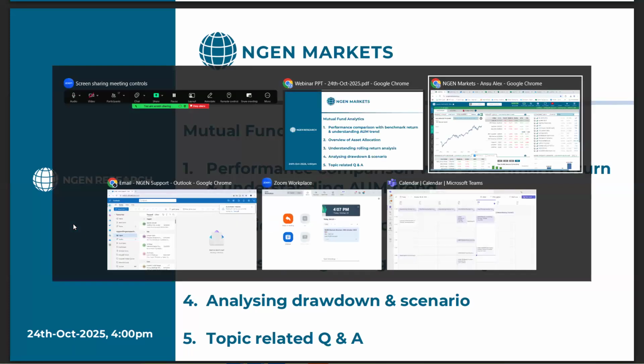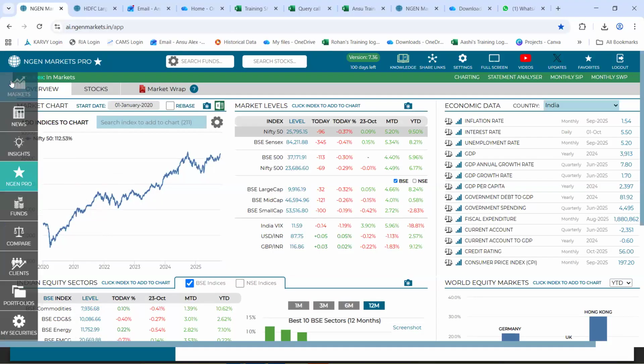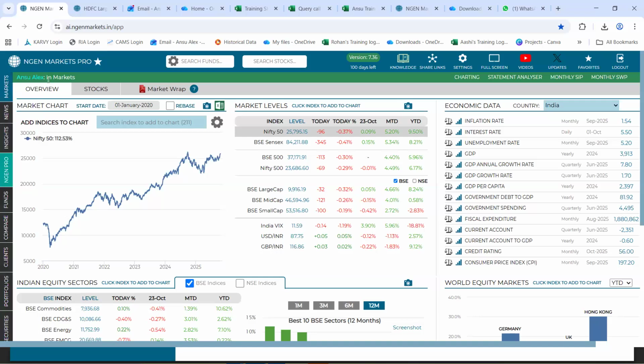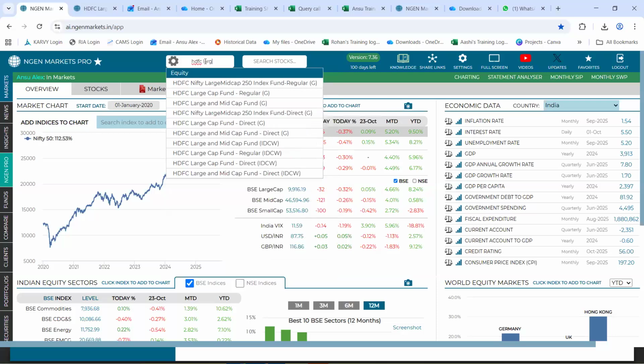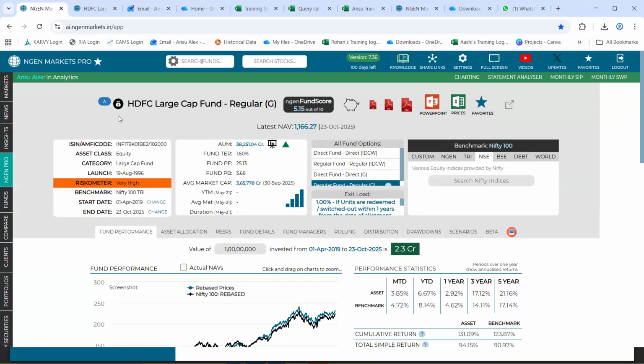So, let us begin. So, this is our landing page on Engine Markets, which is the Markets tab. Now, since our topic for the day is single fund analysis, I would be doing that by searching for that fund in this fund search box by simply typing in the name of the fund. So, let's say I just type in HDFC large cap fund and I click on it. And now we get redirected to this single fund analysis.